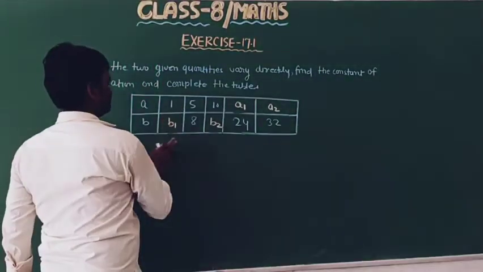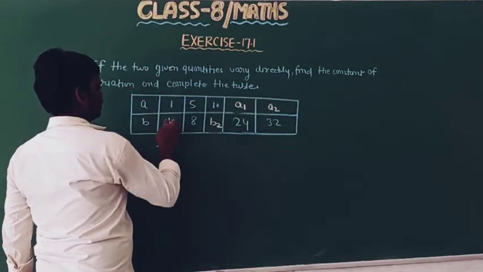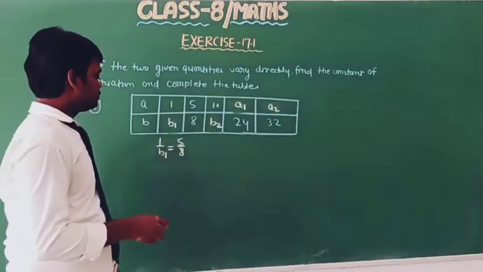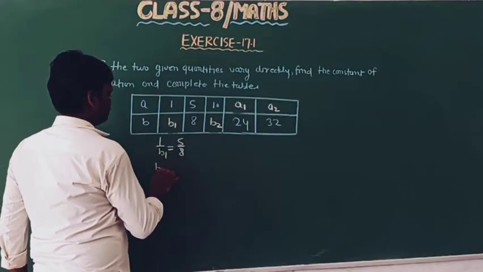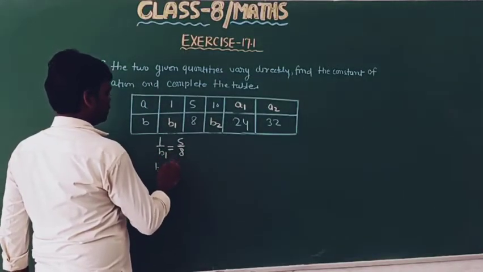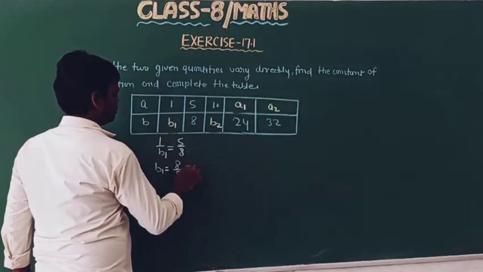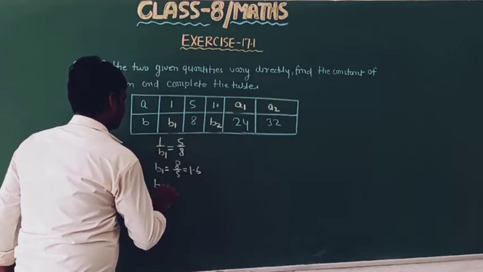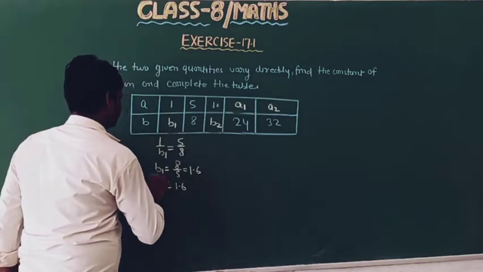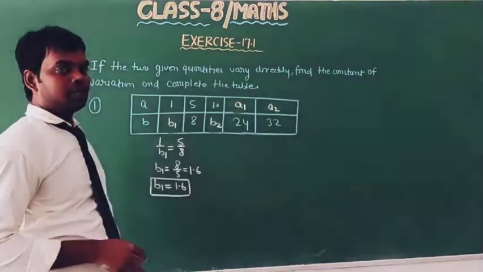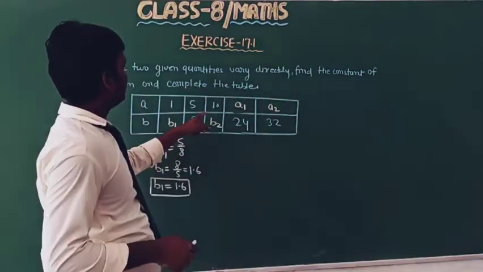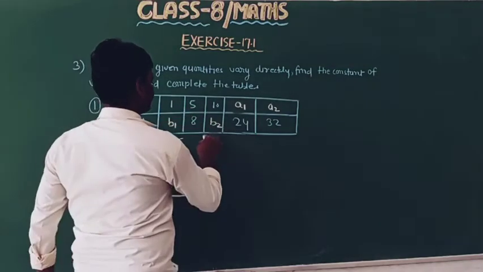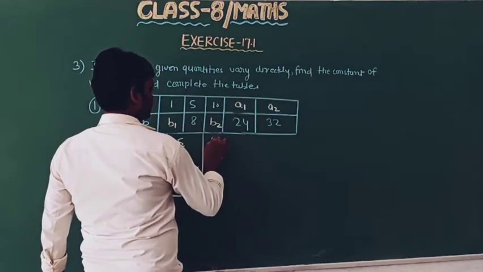So now we can write here the ratio 1 upon b1 equal to 5 upon 8, and b1 equal to 8 by 5, which is 1.6. And again we will find the value of b2 with the help of 5 upon 8.